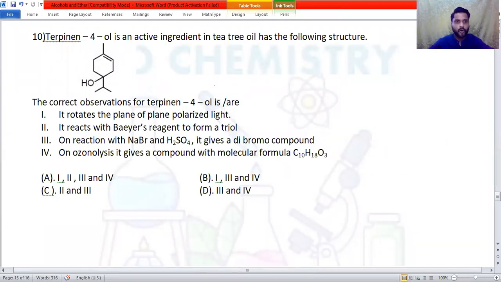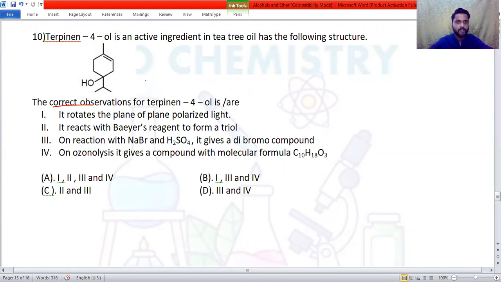Terpinen-4-ol is the active ingredient in tea tree oil, with the following structure. Then they gave 4 statements. Now we have to find out the correct observation for these statements. So let us go for the first option.